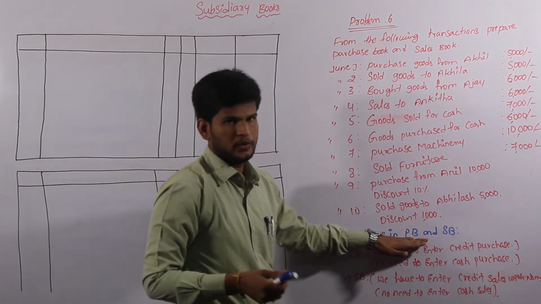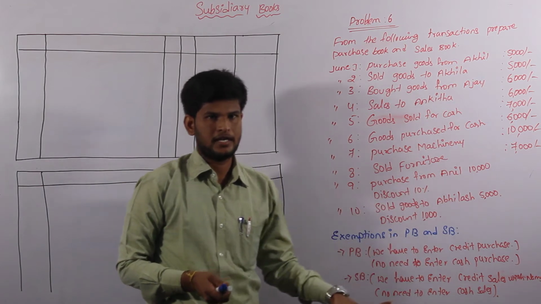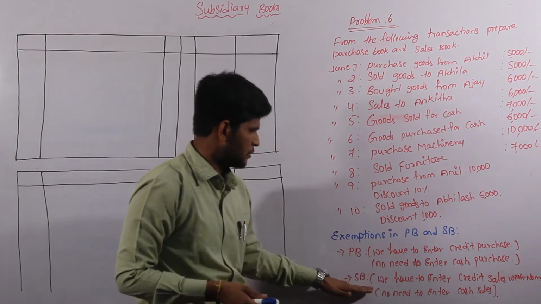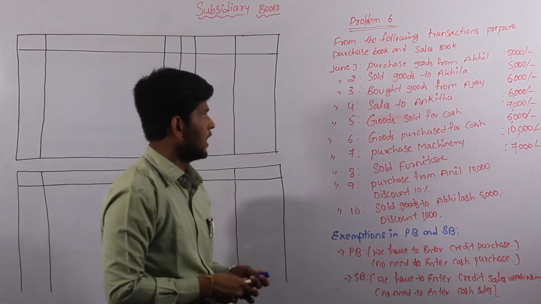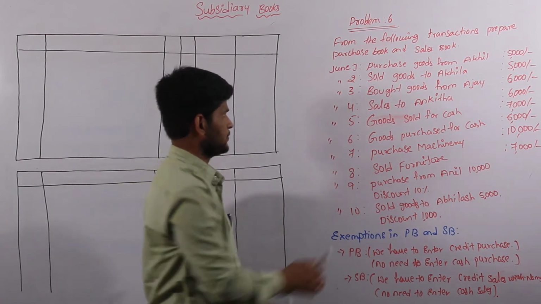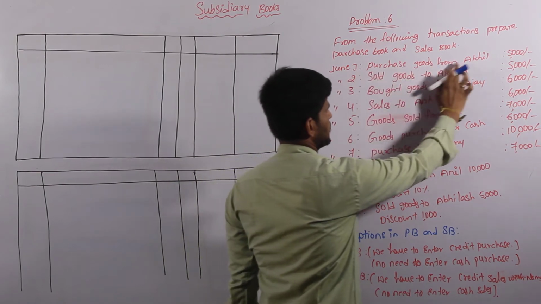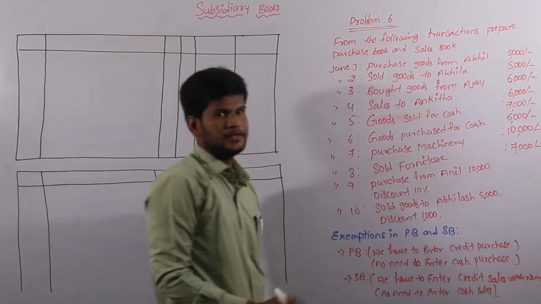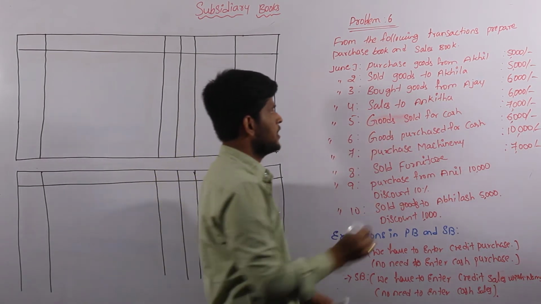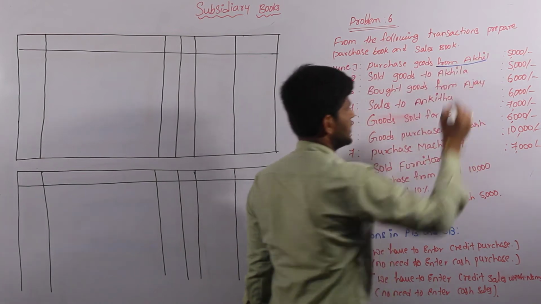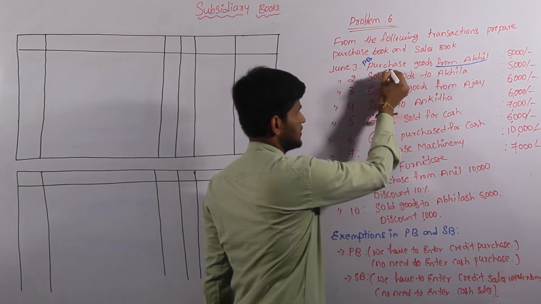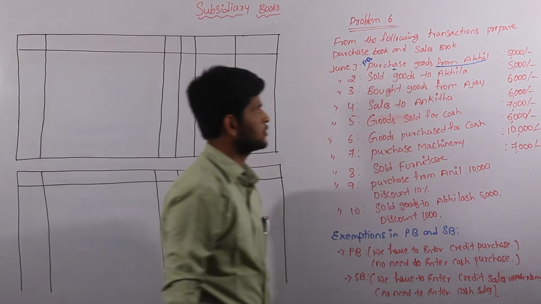In purchase book we have to enter the name of the transaction with purchase, and no need to enter the purchase transaction along with cash. In our sales book also, similar to the concept of purchase book. First we have to solve the first transaction, which relates to purchase book or sales book. First one, June 1st: purchase goods from Akhil. There is no cash as well as no asset or property in our transaction, so we consider it a credit purchase transaction, and it comes under our purchase book.